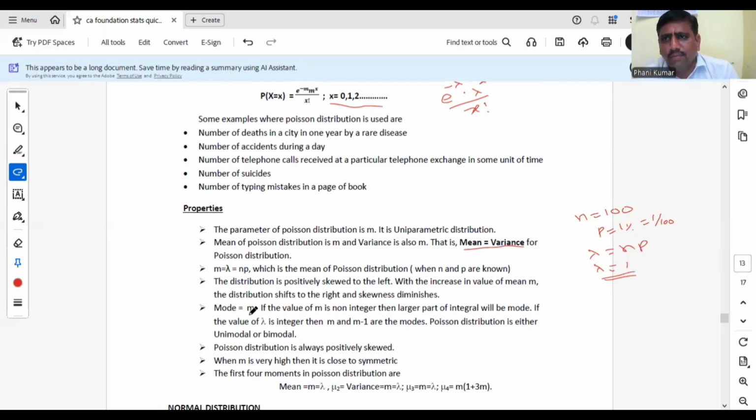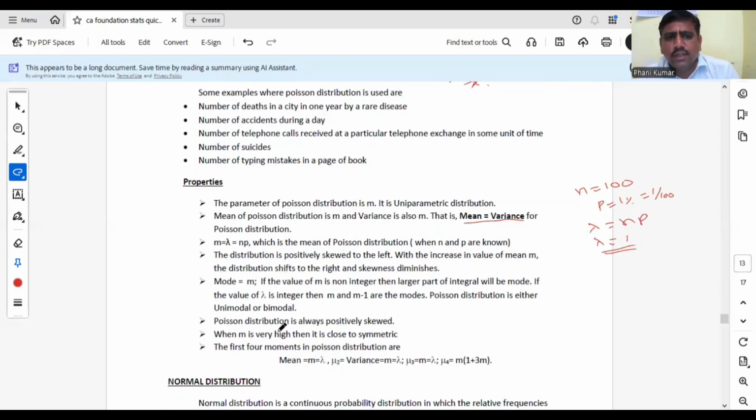That means when m is an integer, that value and the previous value are considered modes. If m is a non-integer, suppose m is 2.8, then 2 is the mode, only unimodal. That means if m is a non-integer, the integral part is the mode. So Poisson distribution is unimodal or bimodal according to the m value. Please be careful: Poisson distribution is always positively skewed. When m is very high, it becomes symmetric normal.